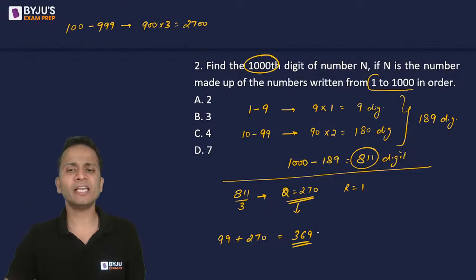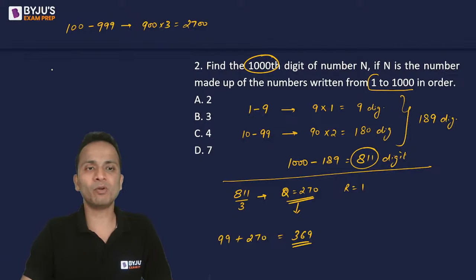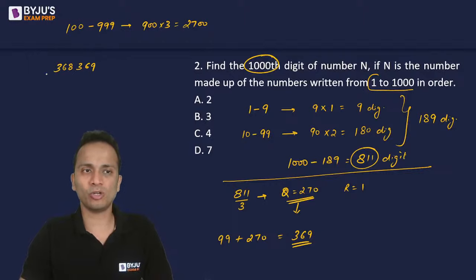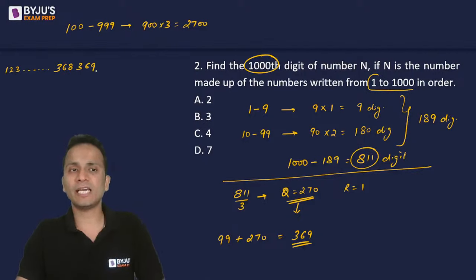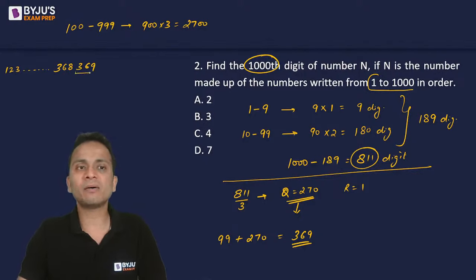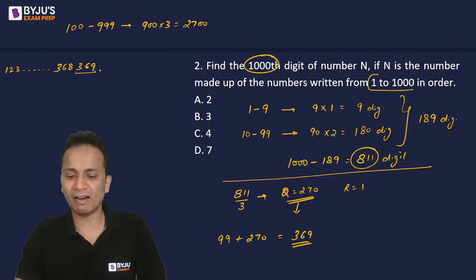After 369, I'll be writing 370. So basically the numbers will be like 368, 369, and so on, starting from 1, 2, 3, and so on. It will be 368, 369. So this will be the last complete 3-digit number that I have written.